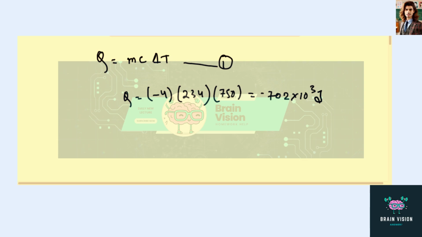This heat is used to melt ice. The latent heat of fusion of water, LF, is 3.34 × 10^5 joule per kg.